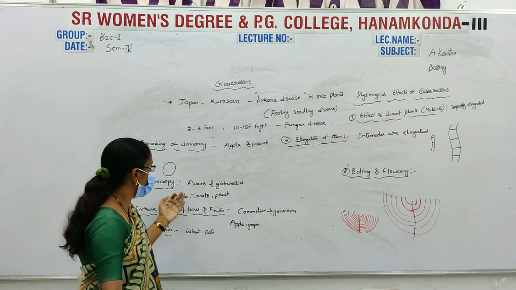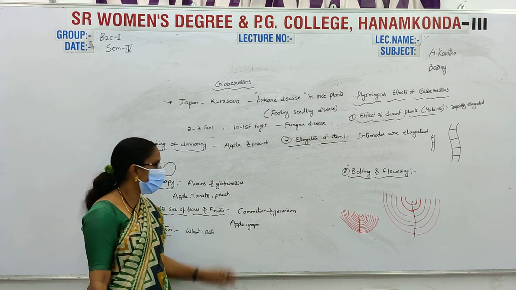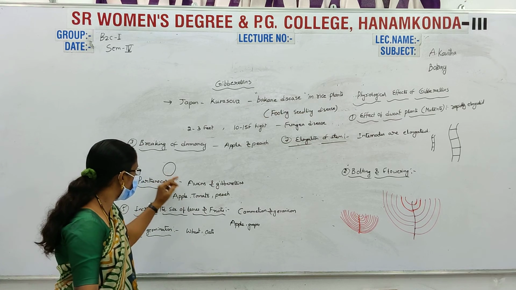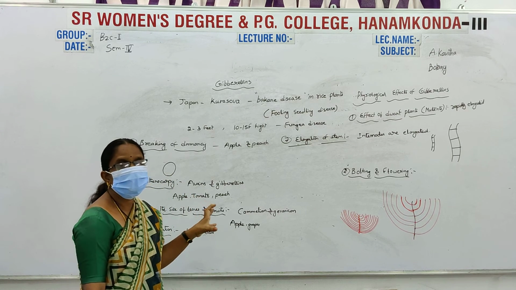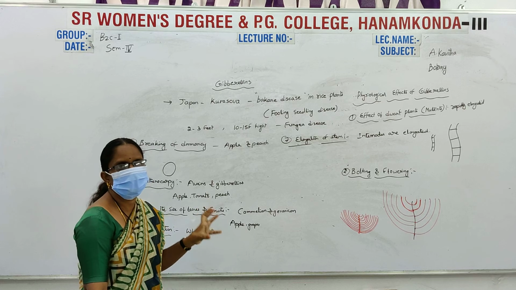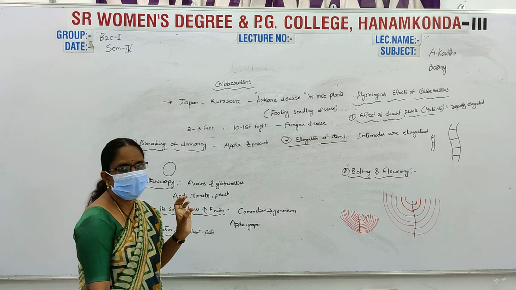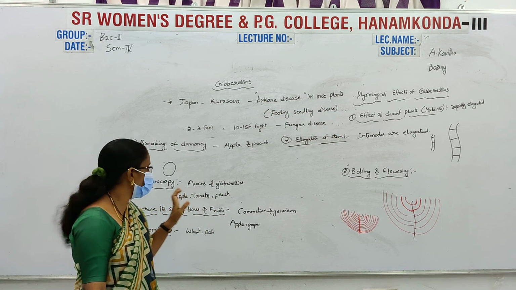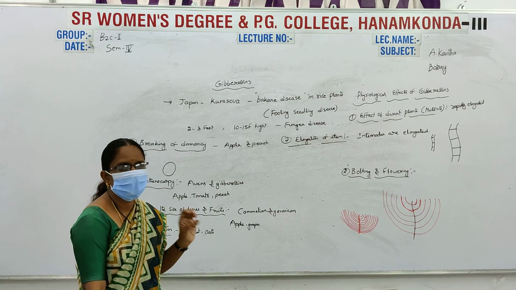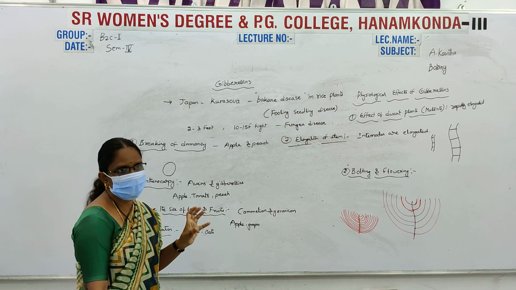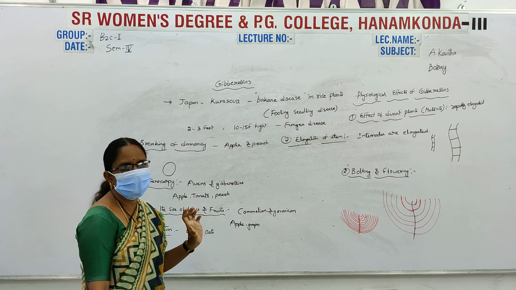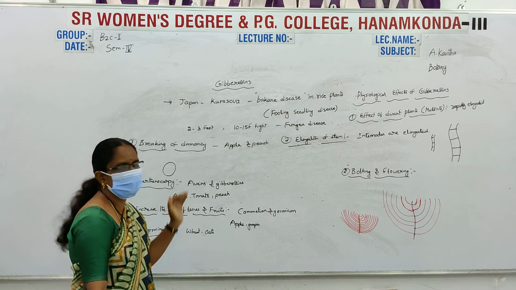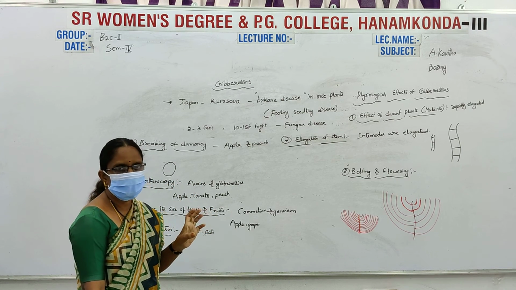And the next one is parthenocarpy. Auxins and gibberellins both participate in parthenocarpy. In the parthenocarpy process, seedless varieties of fruits are formed. For example, apples, tomato, peach, grapes. These are examples of parthenocarpy. Commercially, seedless fruits and commercial fruits are developed from parthenocarpy.